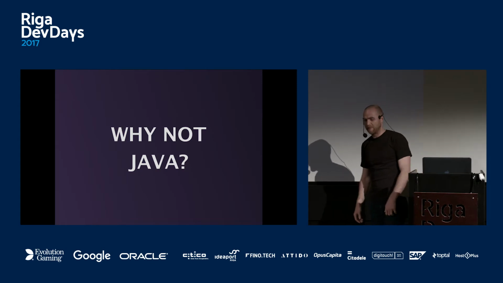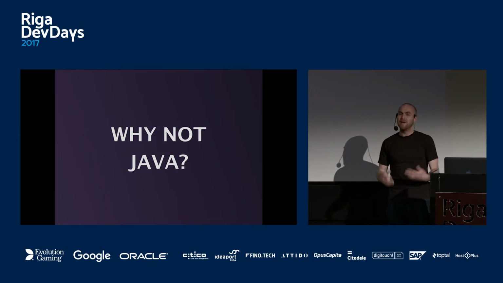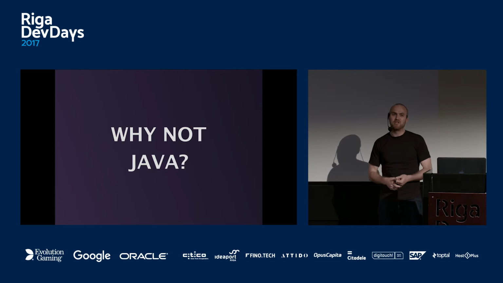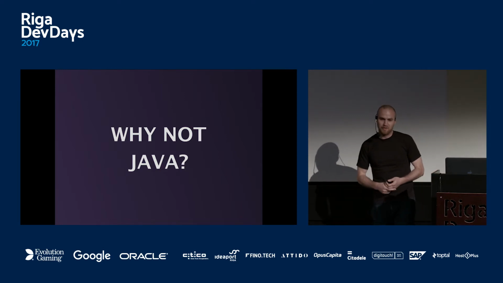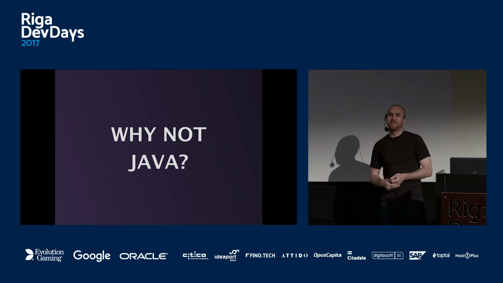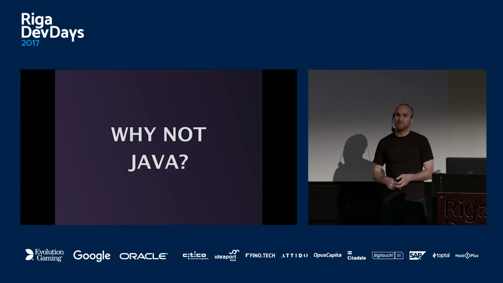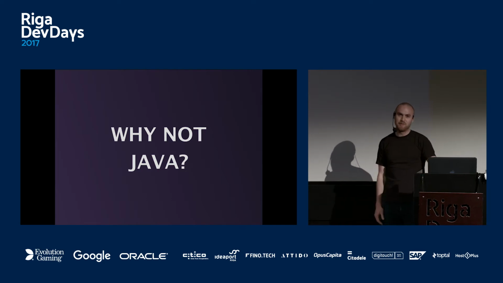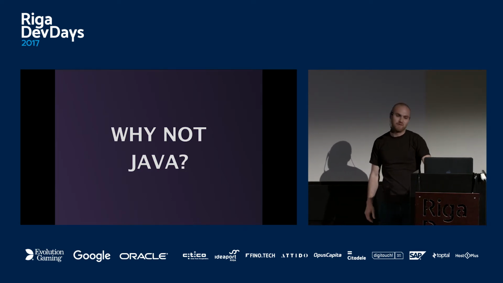So, the obvious question, why not Java? And if you're happy with Java and you like it, then just use Java, right? But in reality, my favorite silly reason why Java is not good is because there are semicolons, and at the last JavaOne there was a panel with architects, and there was a question, are there any plans to remove semicolons? And the answer was, technically it's possible, but realistically there are so many other things to do, it's not going to happen ever. So this is why Java is a very old-day language, and there are reasons it cannot evolve fast.